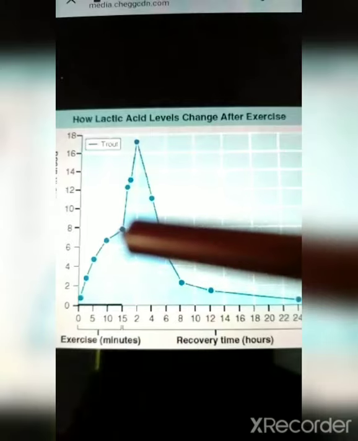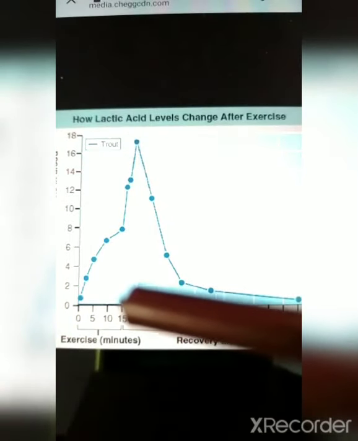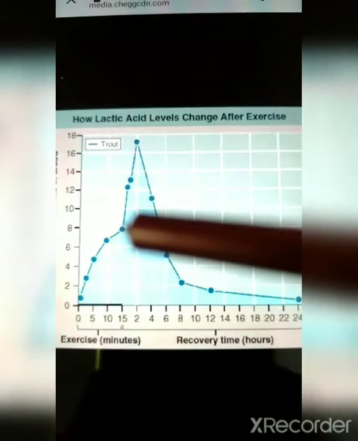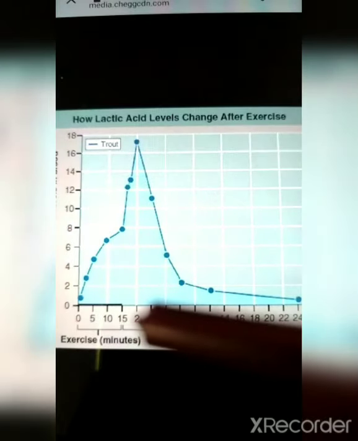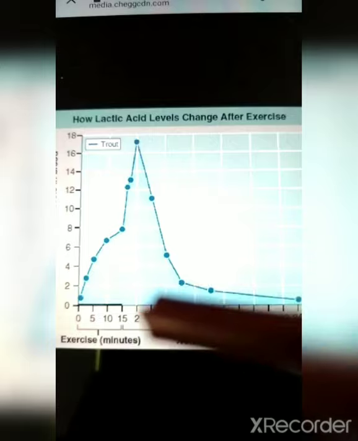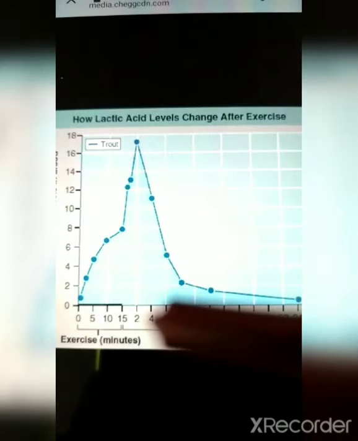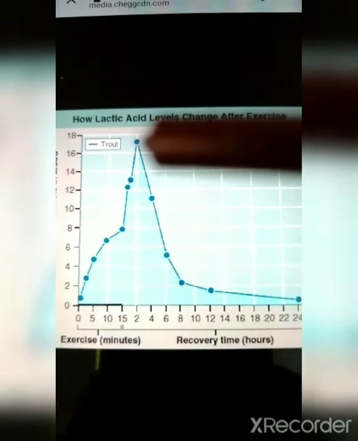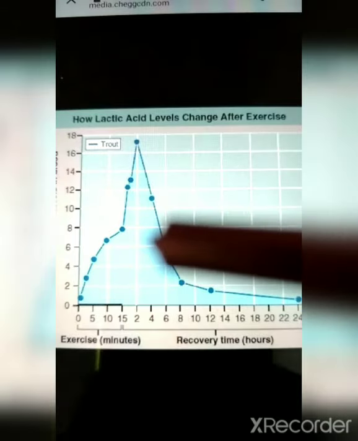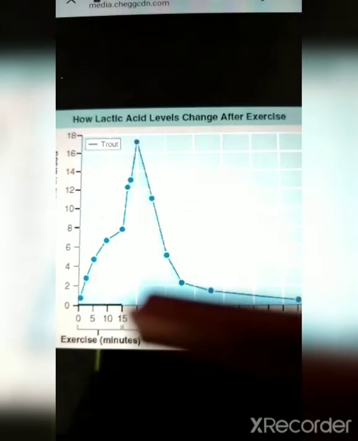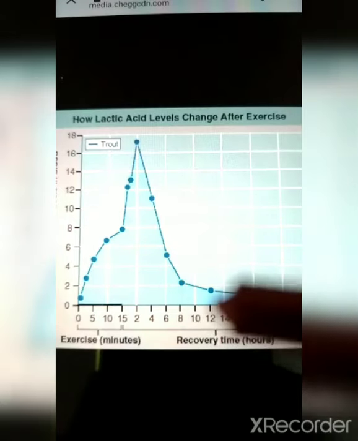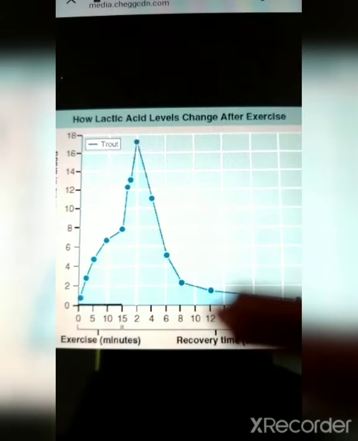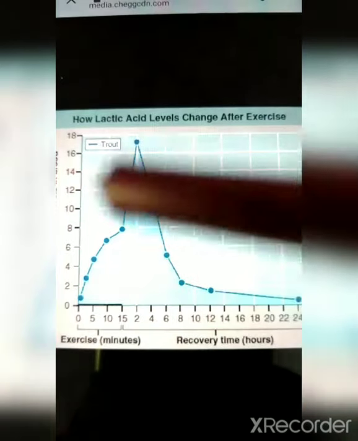acid in his blood has been increasing, and he stopped the exercise after 15 minutes. Still it goes on increasing for an amount of 20 minutes. 2 in here means 20 minutes. After 40 minutes he starts to come down a bit, but it takes around 120 minutes.